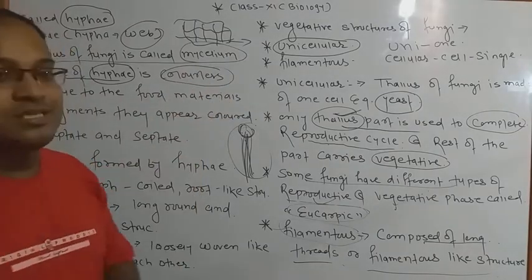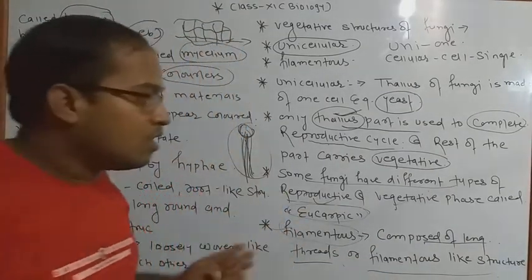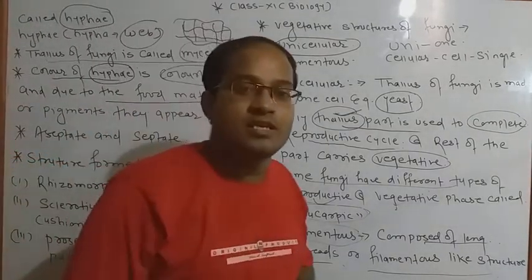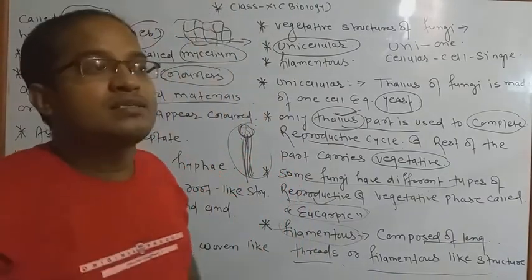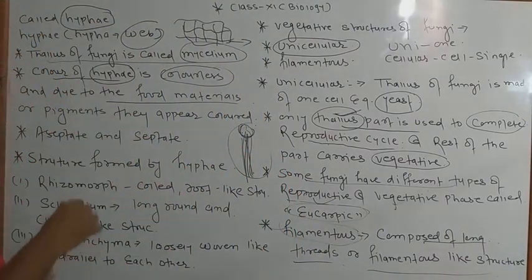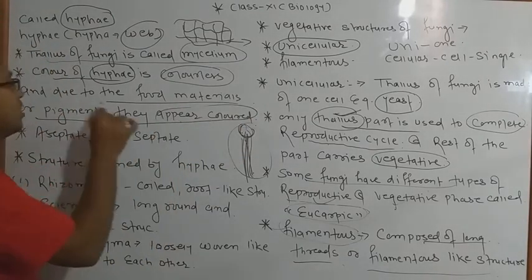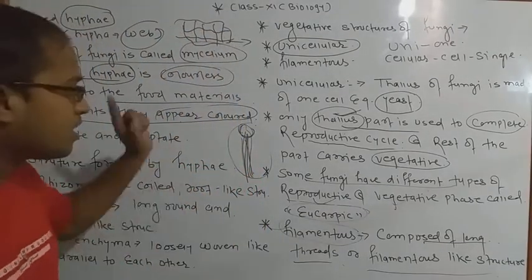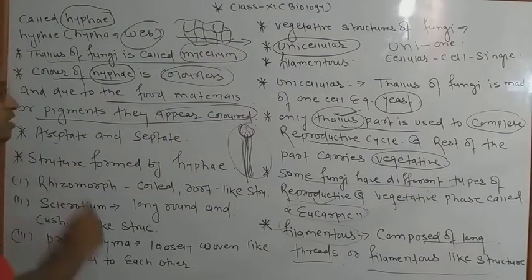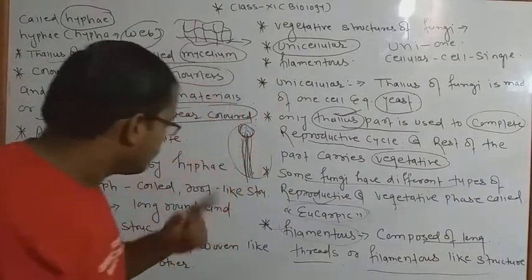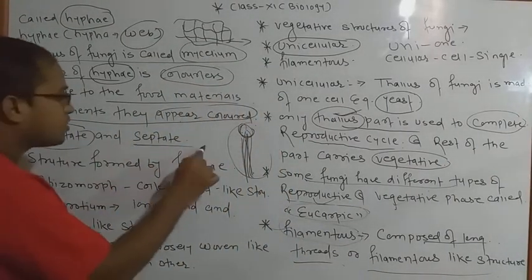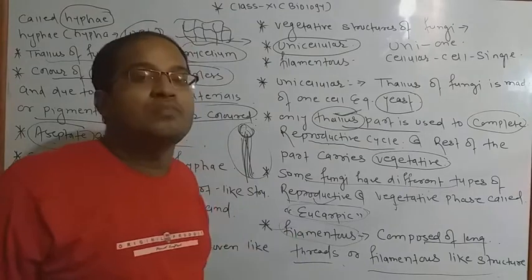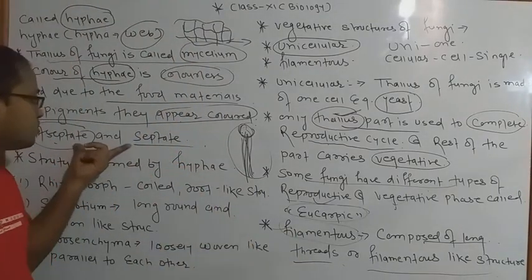Colorless means it is totally colorless, but due to the presence of food materials, in several types of fungi it appears as a colored pigment. That is the most important part. Due to the storage of food materials in fungi, several types of fungi appear colored. Keep this in mind, most important point. And depending upon the nature of filamentous, fungi are divided into two parts. First is aseptate and second is septate. I already told you the meaning of septate and aseptate. You have to revise your previous video, where I already taught these two topics.